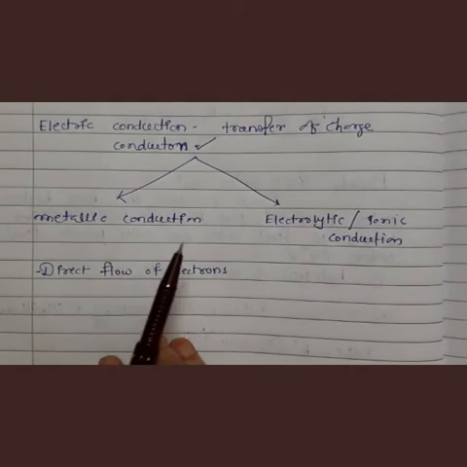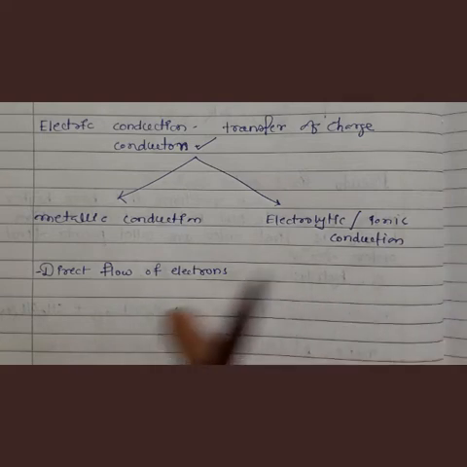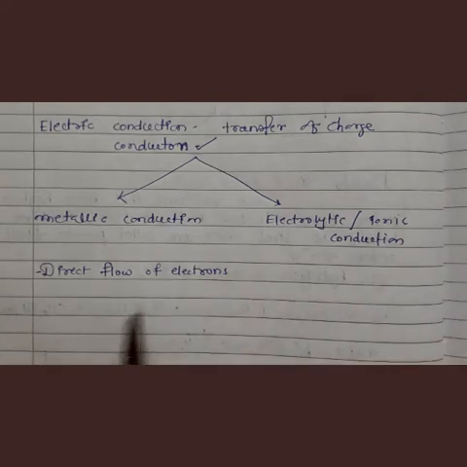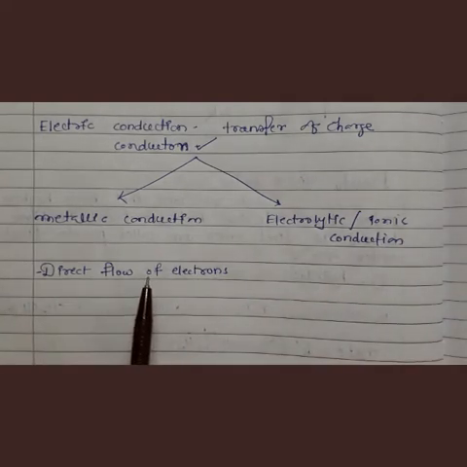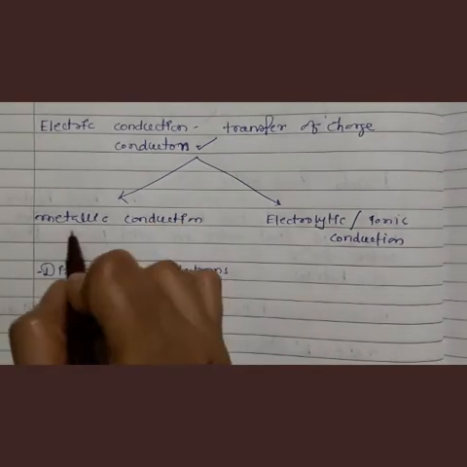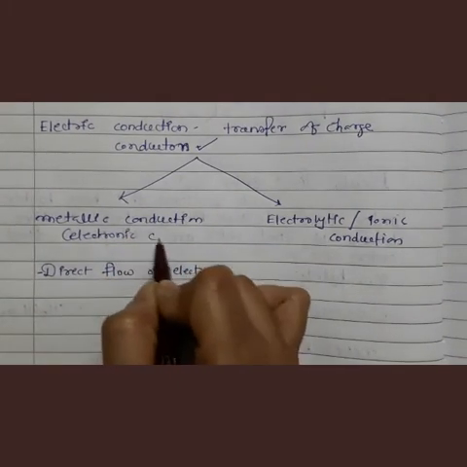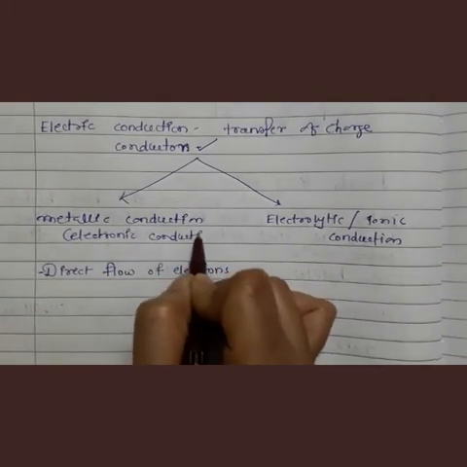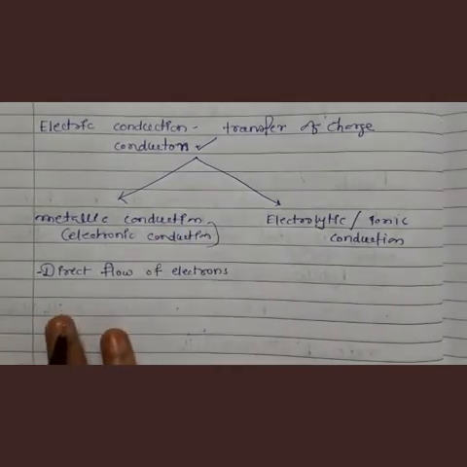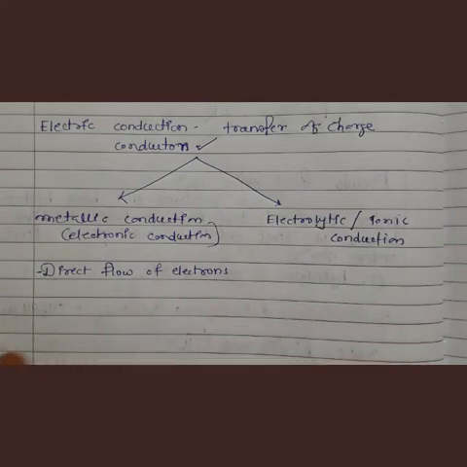So in case of metallic conduction, there is direct flow of electron only, directly from one place to another place. Understand? So this is also called electronic conductors, or electronic conduction. Metallic conduction is also called electronic conduction. Why is it called electronic conduction? Because in this type, there is direct flow of electron from one point to another point. Now see how this takes place.